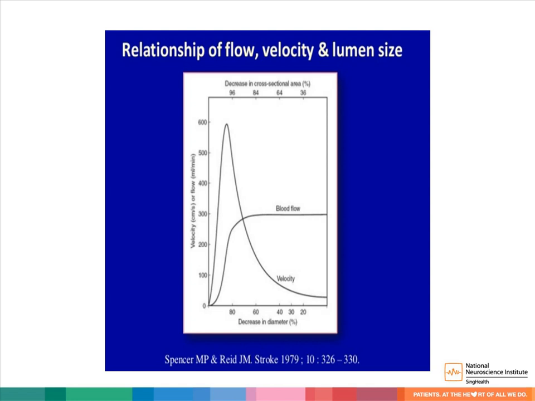As we know, there is what we call the Spencer curve, which determines the relationship between the flow, the velocity, as well as the lumen size. From this graph, we can see that when there is a significant reduction in the diameter of the vessel, especially over 70%, there is a significant reduction in blood flow, as well as a significant change in the velocity across the stenotic area. That is the reason carotid endarterectomy as well as carotid artery stenting is indicated in those patients, especially when they present with symptomatic severe 70 to 99% stenosis of the carotid arteries.